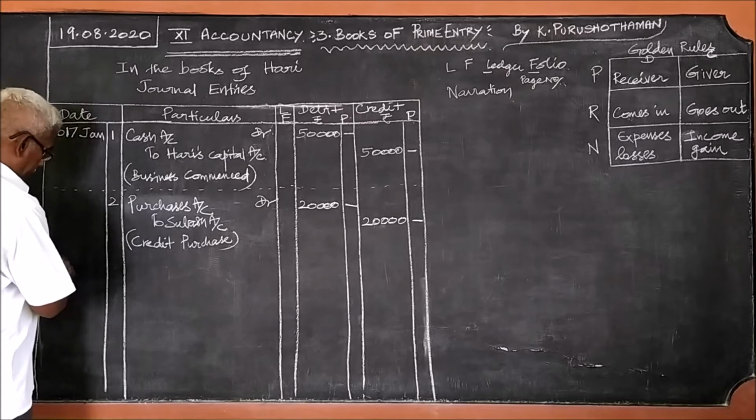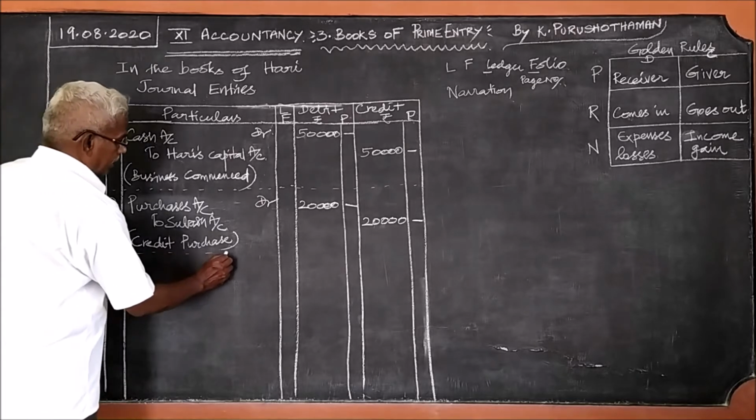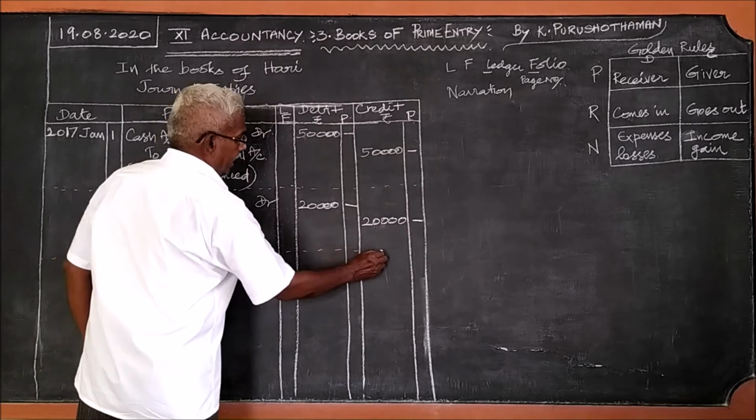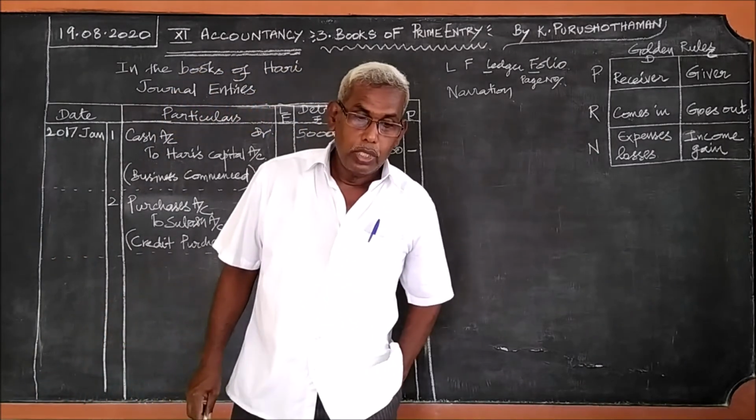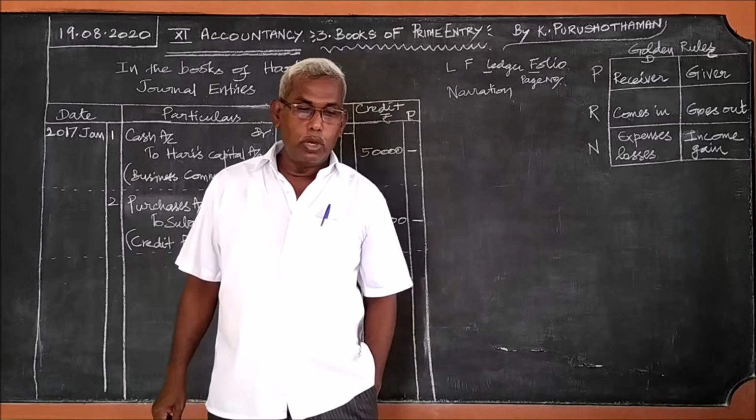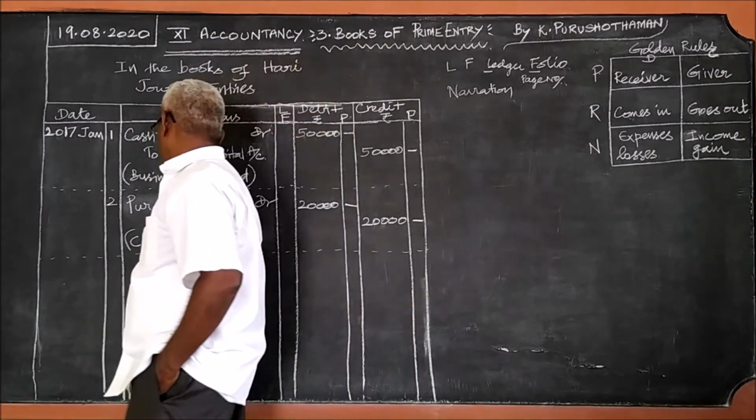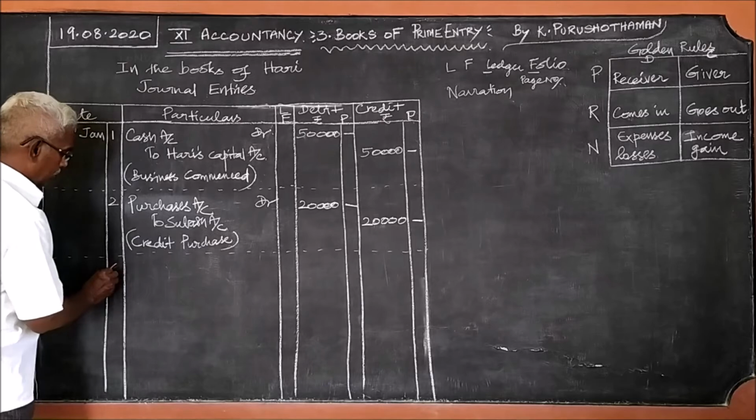This second journal entry is over, then leave a line gap. Then, fourth, sold goods to Ramu on credit. Fourth one. Sold goods to Ramu.